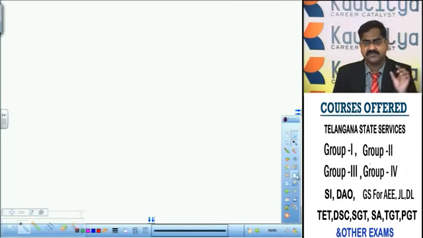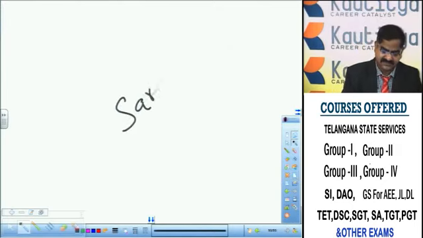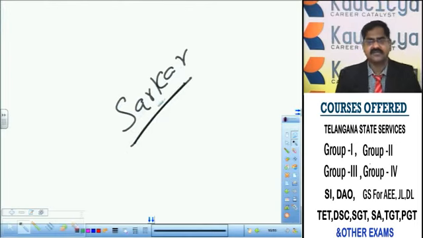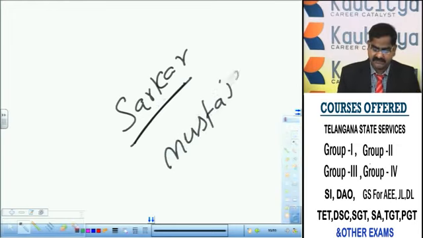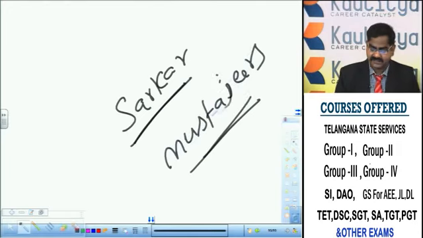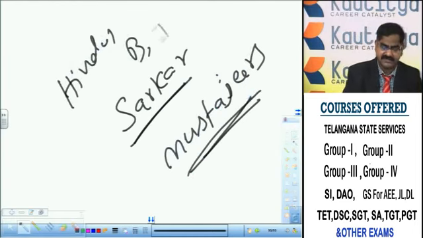The central point of revenue collection is none other than the Sarkar, like a district level. It is the center for revenue collection. Revenue collection authority was given away to Mustajirs in an open bidding system. Most of the Mustajirs were Hindus, and most of them were Brahmins and Vaishyas.